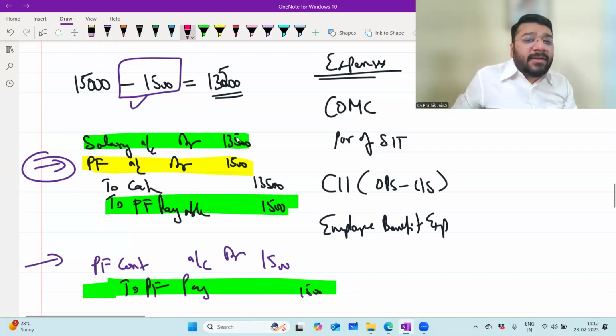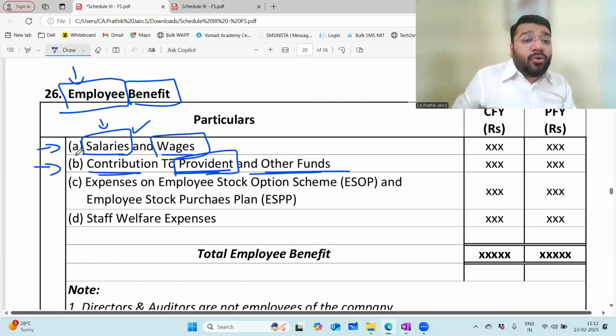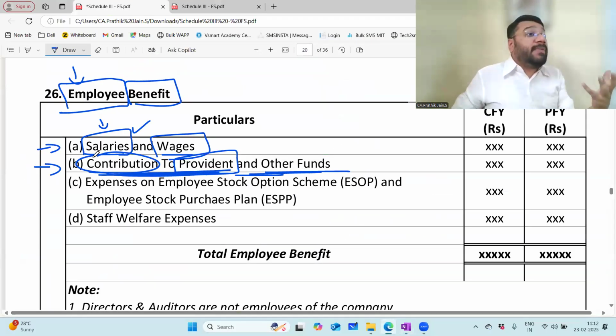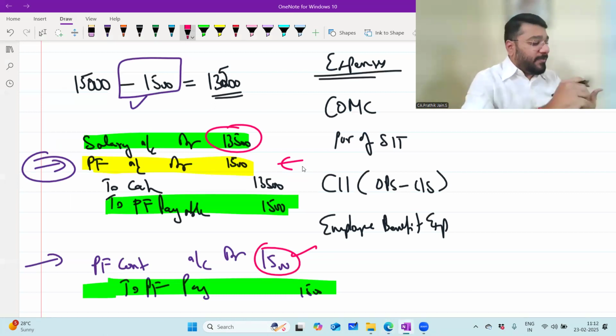Now the question is, this 13,500 will go to your salary and wages. This 1,500 is PF contributed by the employer. So this will now 100% go to your contribution to provident fund. Contribution means what? You're contributing over and above the salaries. Now what about this PF, sir? What about this PF?